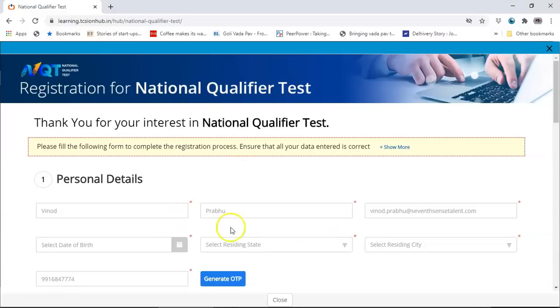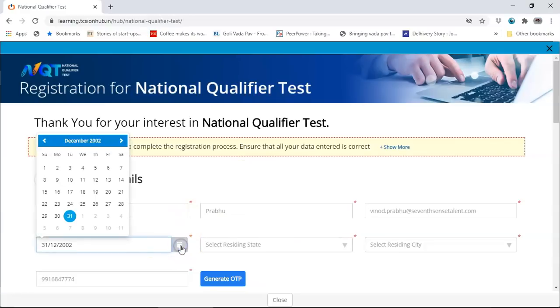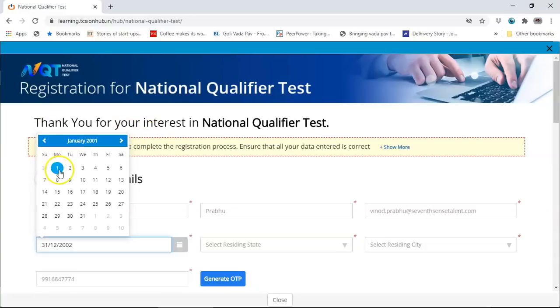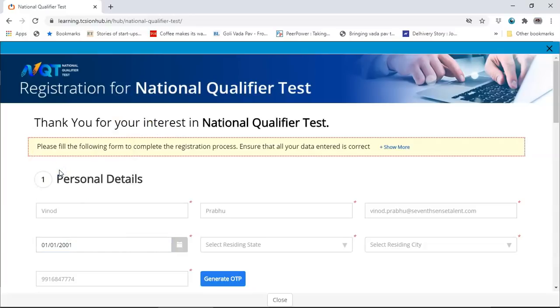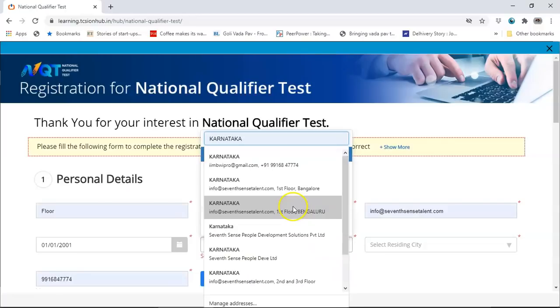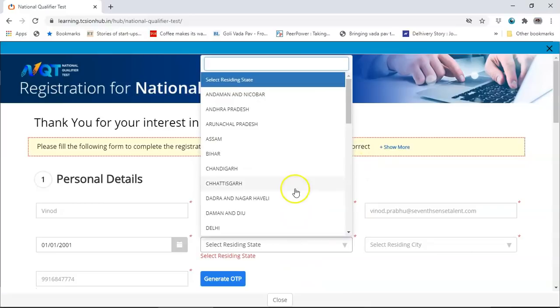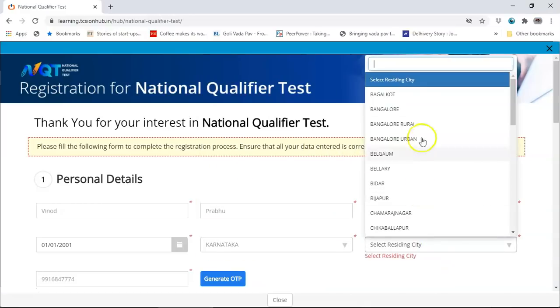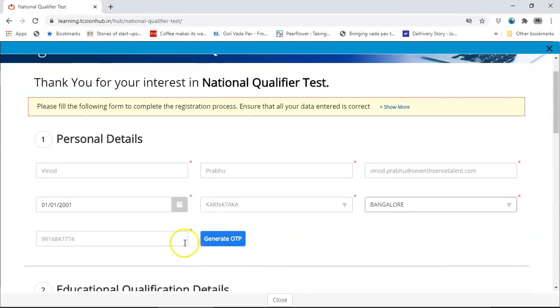So enter your personal details, select date of birth, and enter your actual date of birth. I'll just enter a date of birth. I think 2001 Jan 1 is what I will enter. Residing state would be Karnataka. You enter your state. Just scroll down and apply Karnataka. Residing city Bengaluru. And then generate OTP.